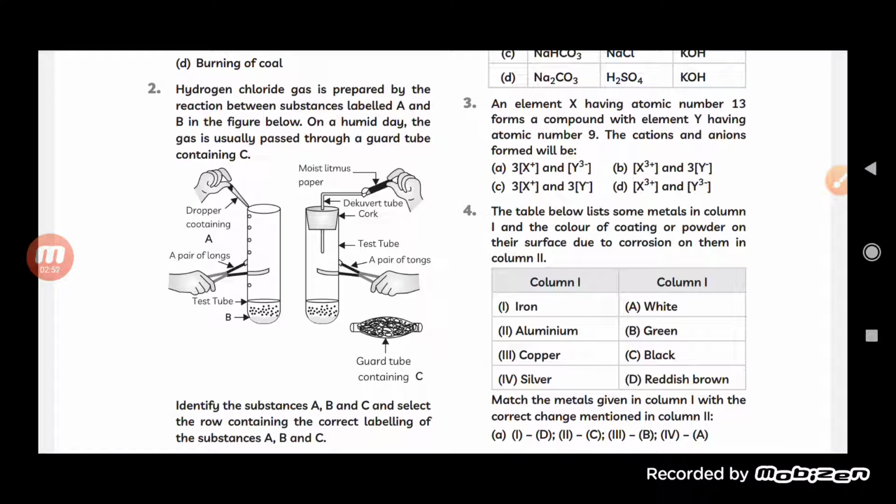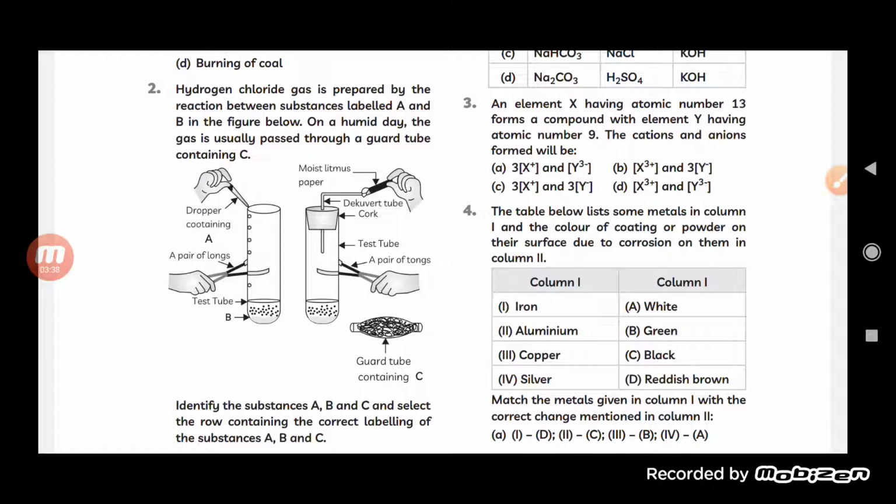It is prepared with the help of the reaction of these reactants, labeled A and B. On a humid day, the gas is usually passed through a guard tube containing C. So we have to identify the substances A, B and C and select the row containing the correct labeling of the substances A, B and C.